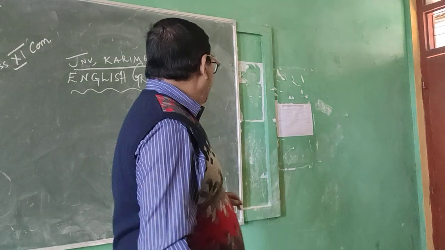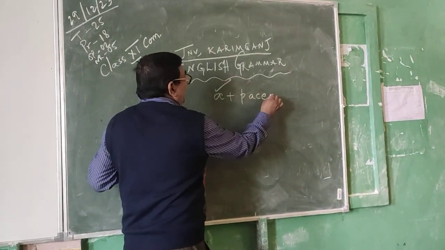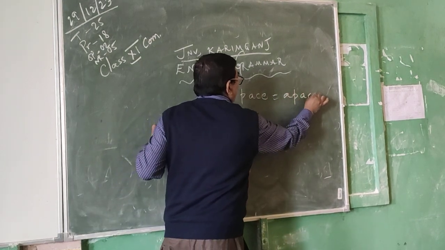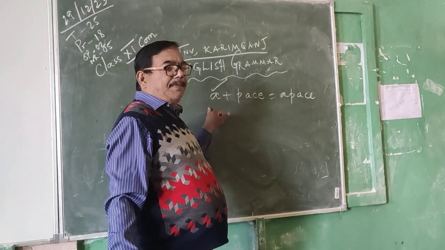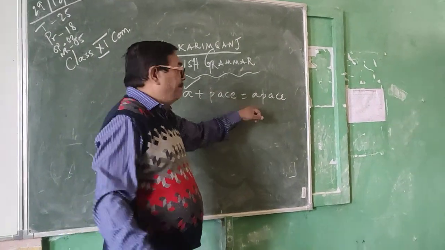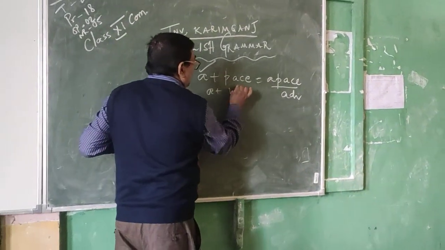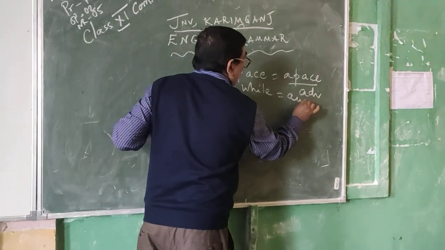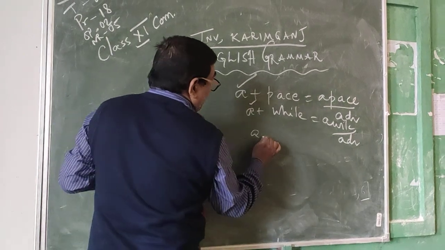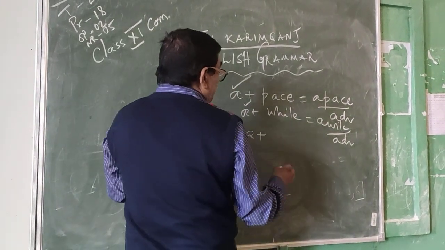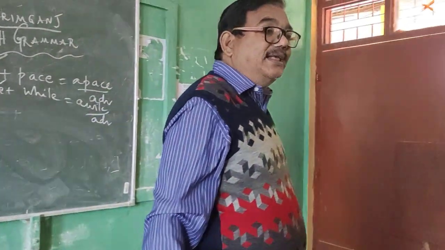Okay? Again, adverb is formed by adding one prefix, this is prefix a. A plus space. Space is a word. Before that word we have used one prefix a. So it has become apace. Adverb, apace is adverb. Okay? A plus while, awhile is adverb. This is prefix a. A plus, say, a plus back, aback is adverb.